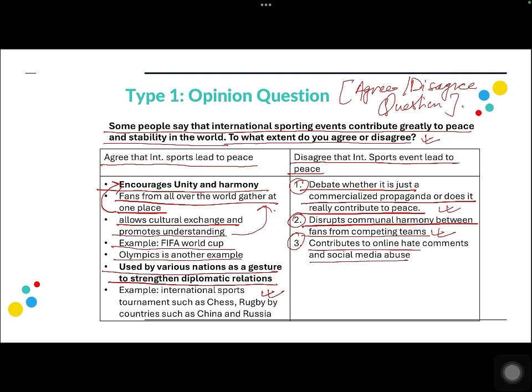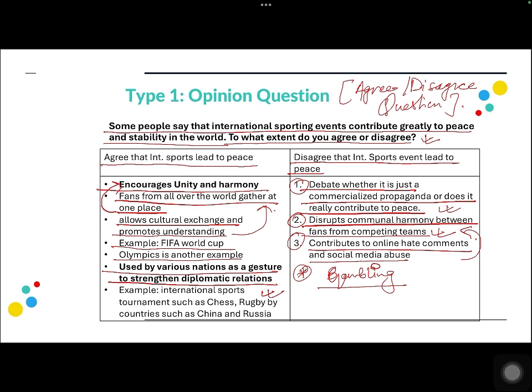This is rather an elaboration of the same idea. We can also talk about, as I have mentioned, gambling. So it also has in recent scenarios set an environment of gambling among youth, so that also is not a very good trait of international sports events, I would say, right? So these are the reasons that I have generated.